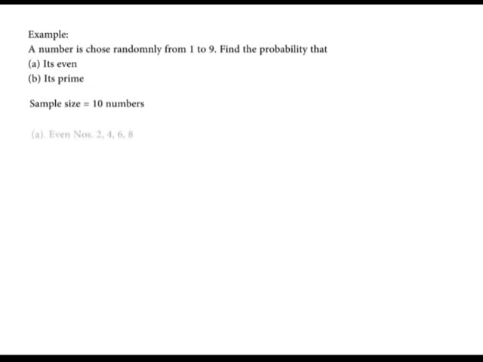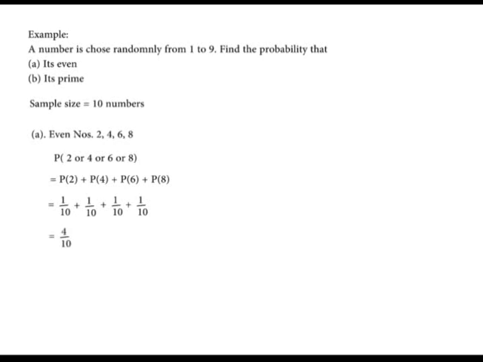In A, even numbers are 2, 4, 6, and 8. So we calculate the probability of picking a 2, or picking a 4, or picking a 6, or picking an 8. That is equal to the probability of picking a 2 plus the probability of picking a 4 plus the probability of picking a 6 plus the probability of picking an 8. That is 1 over 10 plus 1 over 10 plus 1 over 10 plus 1 over 10, and that gives us 4 over 10.